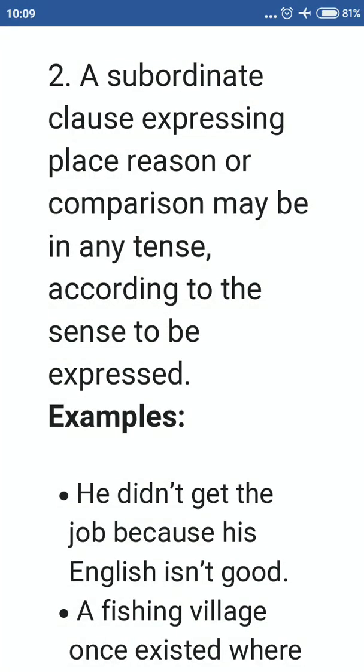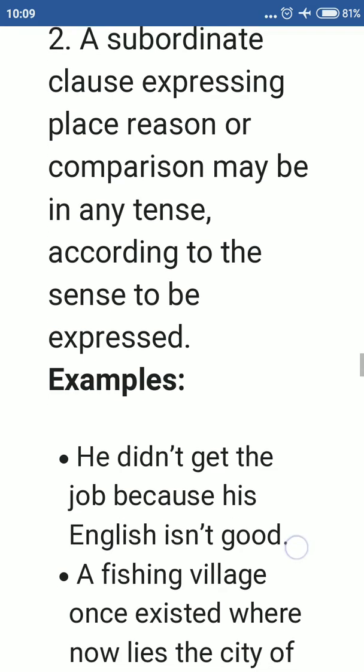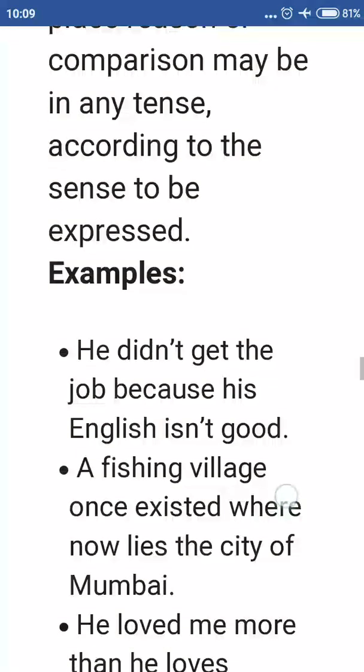Now, if you find the subordinate clause expresses place, region, or comparison, then the tense of the subordinate clause can be in any tense, a double tense, though the tense of the main clause is in past tense.